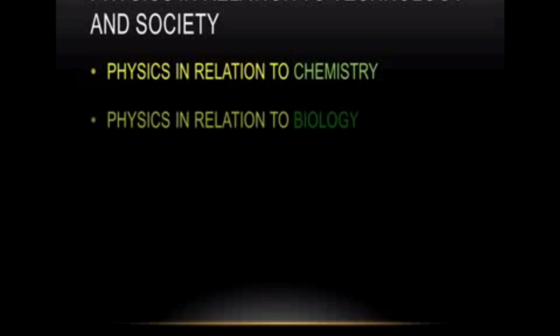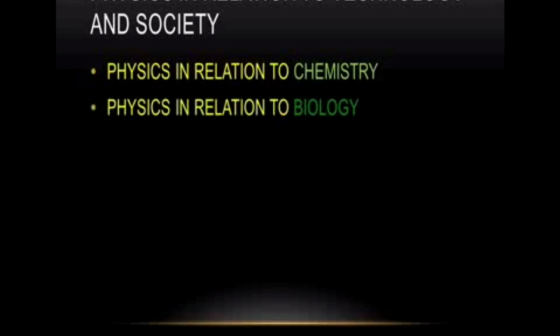Next thing, physics in relation to biology. Biological science is not able to do anything without physics, because of the microscope. Using the microscope only, they are able to see all those things. And X-rays and the electron microscope. The electron microscope is used to magnify an image up to 1 lakh times, so it magnifies the image very big in size. X-rays are used for diagnostic purposes, and radioisotopes are used for radiotherapy to cure cancer and other diseases.